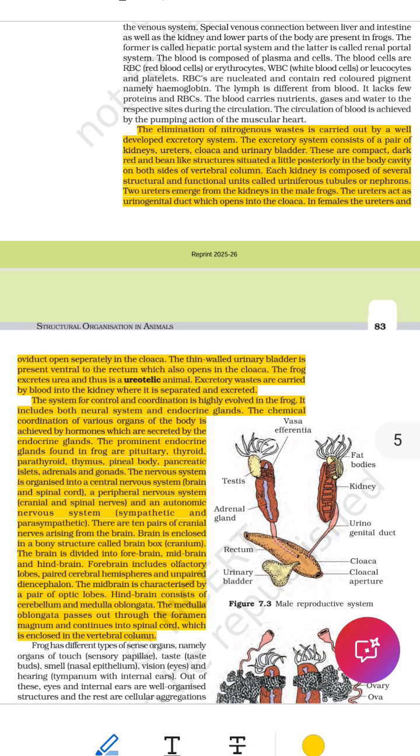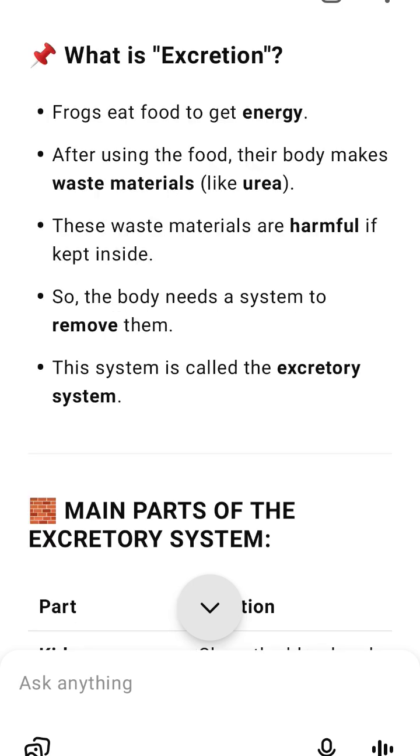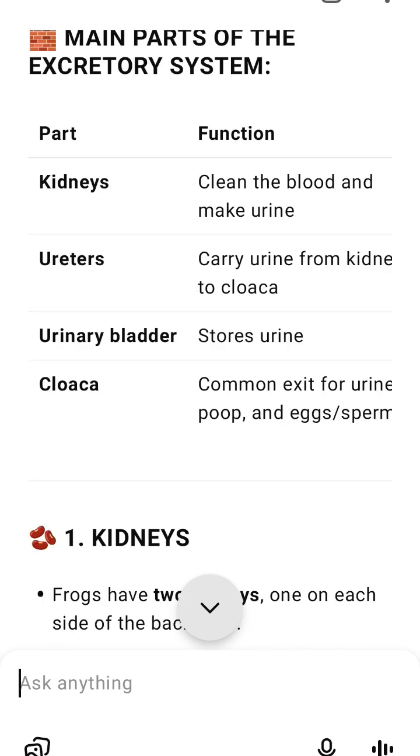1. Excretory system removes waste like urine. Purpose: removes nitrogen waste like urea from the body, keeps the inside of the body clean and healthy. Main organs: Kidneys filter the blood and make urine. Ureters are tubes that carry urine from kidneys. Urinary bladder stores urine until the frog wants to release it.